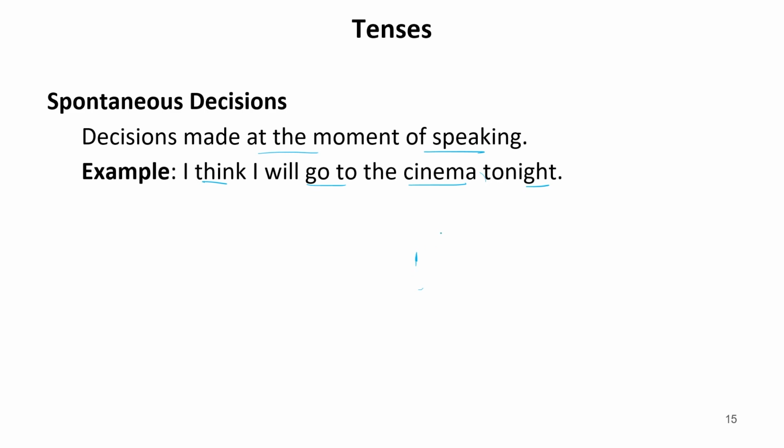Suppose two people are talking with each other. Now one says that he is going to the cinema tonight. Now it is just a plan. Because it is just an imagination, the plan which he is making right now, it is not pre-planned actually. So this also should be in future tense.